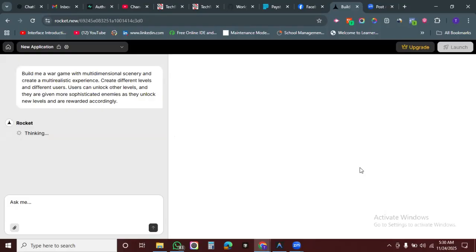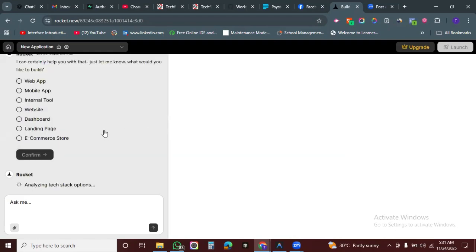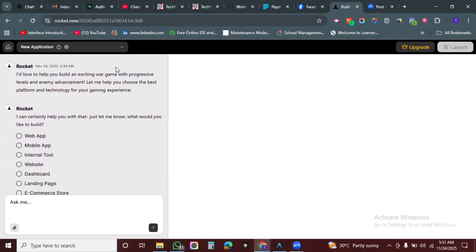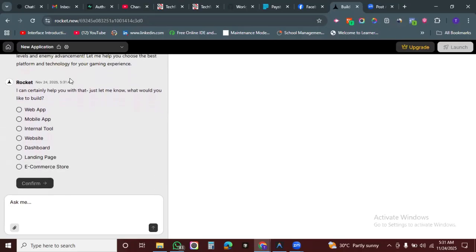Okay, so here we have pasted that prompt again for it to use as a starting point. Let's see what it does. It's thinking. Okay, so when it finishes analyzing what you want to build, like it has done here, it will give you options to choose, for this free plan, what you want to build.